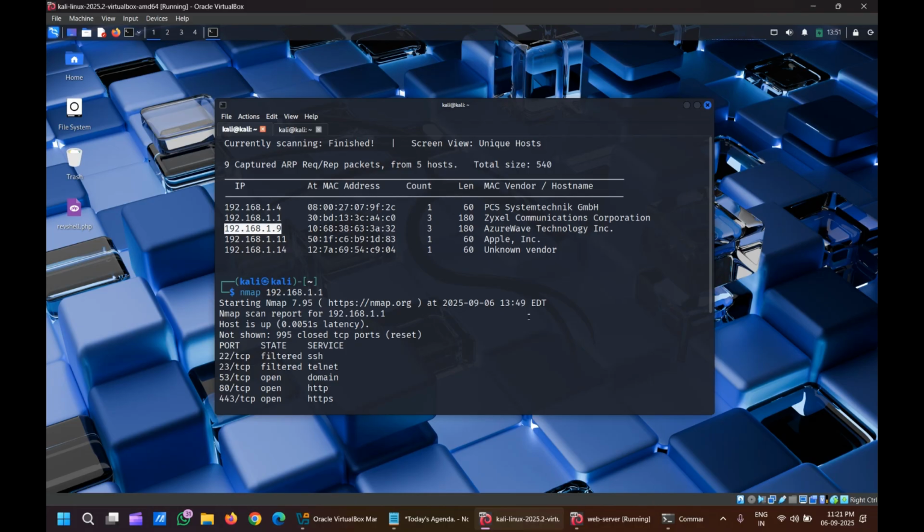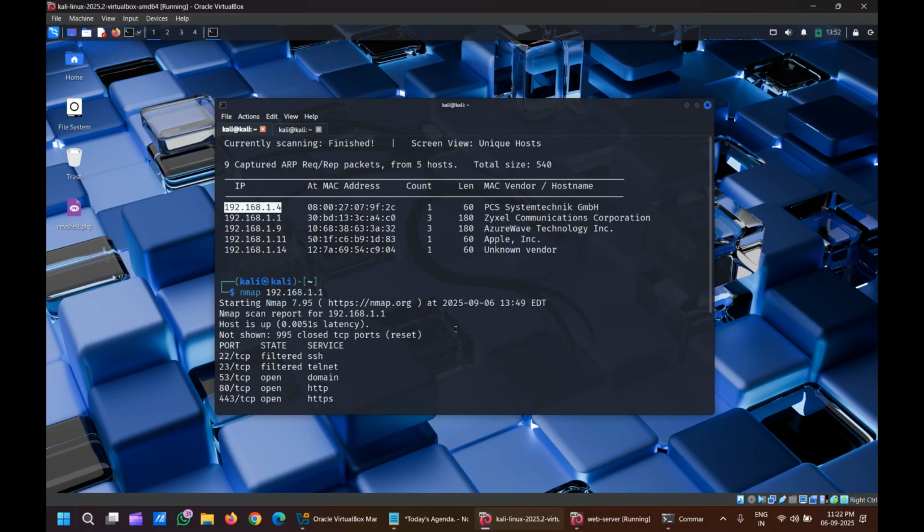So that is my host laptop. Are you able to see 1.11? This is my phone. I have an Apple phone, that is why I am seeing Apple. 1.14 is another phone that we have, but I can't show you right now, taking the phone and showing the IP address. So by taking all this into consideration, we got to know 1.4 is our victim.